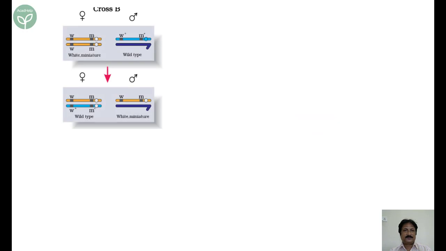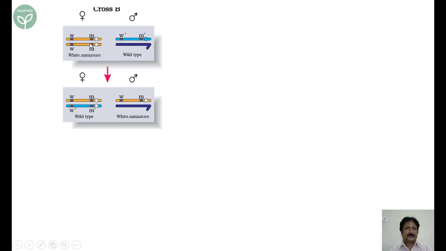Let us see here. This is cross B. Now recall this. In the previous case, the two genes were very close. Now the two genes are quite apart. W, white, miniature, M. So these are mutants. So the letters chosen will be white W, miniature M. And their normal wild types will be W plus and M plus. This is the sign convention for sex-linked inheritance. Please remember, here we don't use capital W, capital M, small m as we are using in Mendelism. That is for autosomal inheritance.